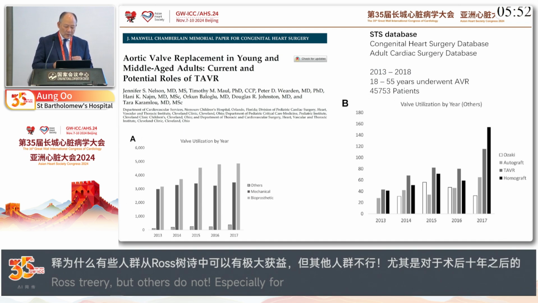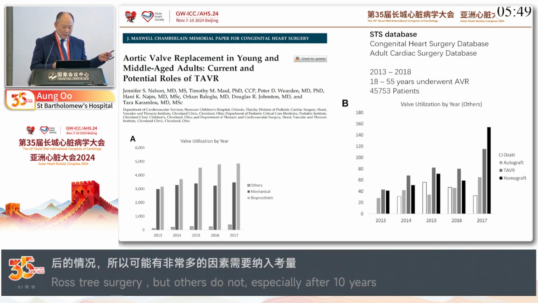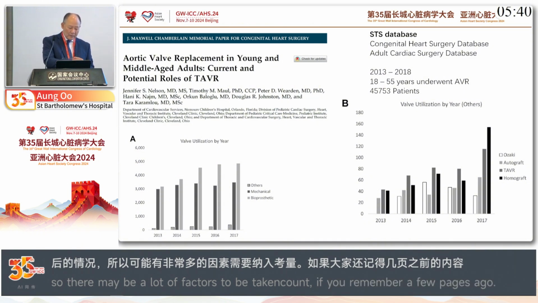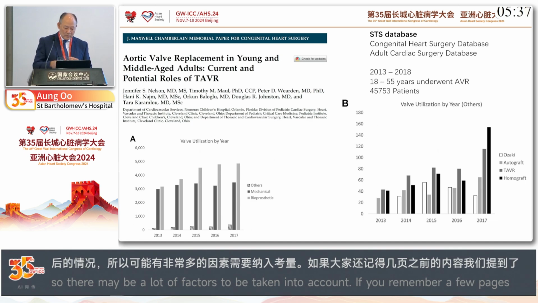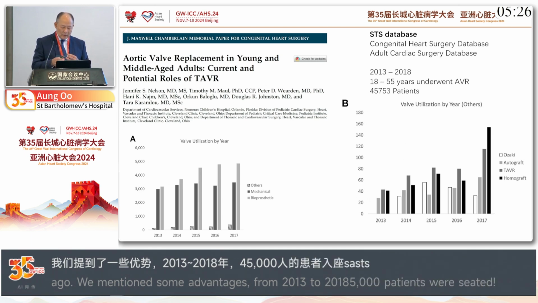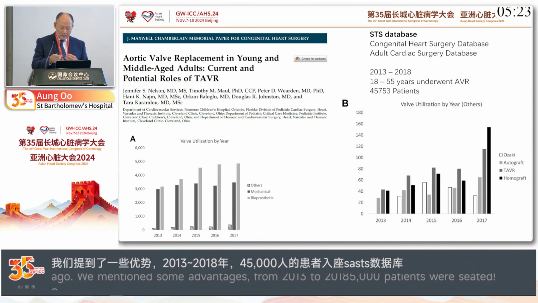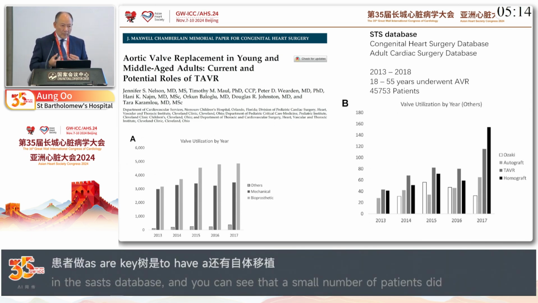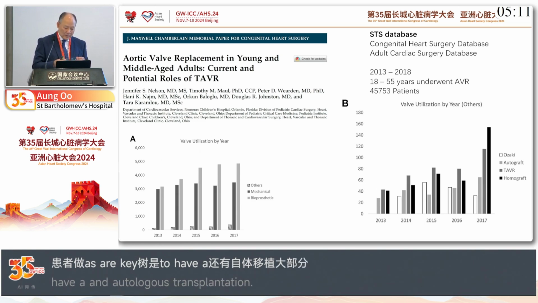And at the moment, when I showed a few slides of comparison earlier, we had 6 possible options. That was the first slide that was switched around. You can see that from 2013 to 2018, in the 45,000 patients they looked at in the STS database, a small number of patients had more of the aortogram, Ozaki, and then TAVA. And the most resurgent one is still the homograft. But you've seen the outcomes from these slides before.